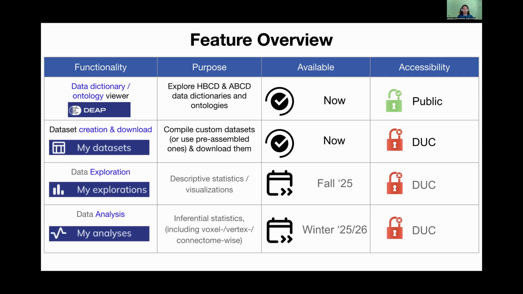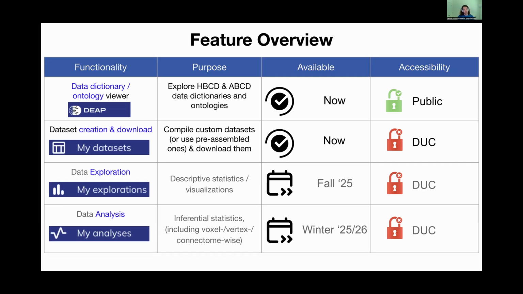DEAP has different modules or functionalities. The first one is the data dictionary and ontology view. This can be used to explore the ABCD or HBCD data dictionaries and ontologies, and can be used, for example, to search the data dictionary for variables of interest, to view variable statistics, and so forth. This feature is available already and is available also to the public, so you do not need to log in to DEAP to see and explore the data dictionary.